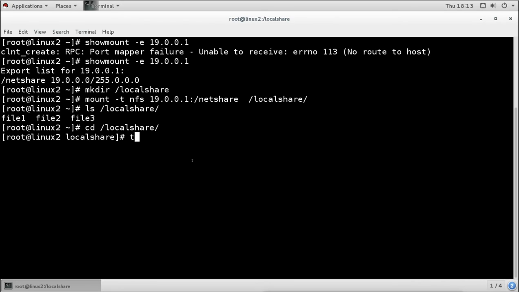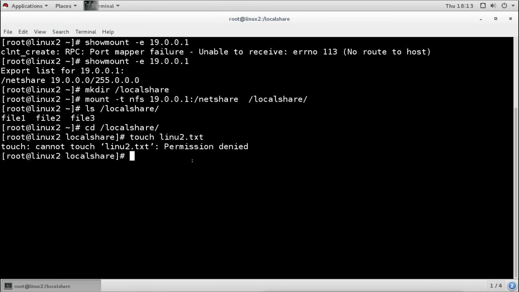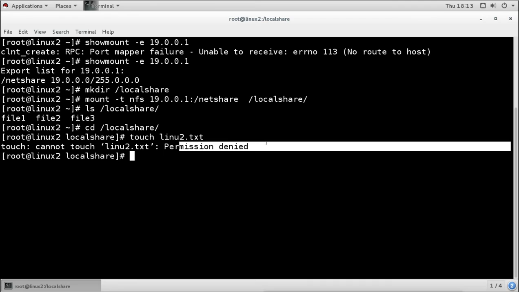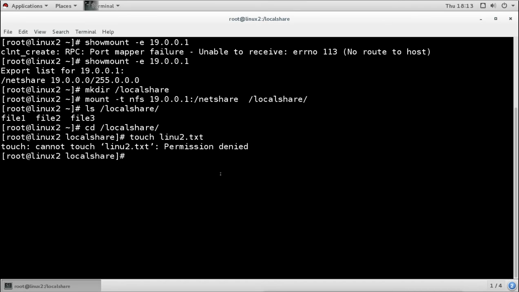So I will try to create one file from here. I will say I'm creating this file from Linux 2. So the file name is linux2.txt. Now when I try to do this, it says permission denied. Now why is it saying permission denied, even though I have given the read write access? Now this is because of this directory.